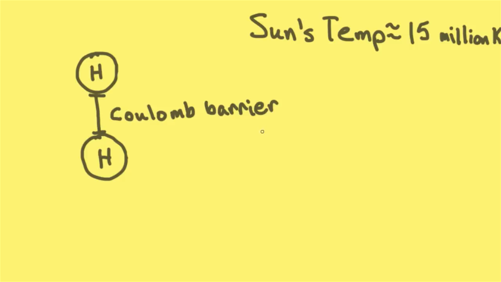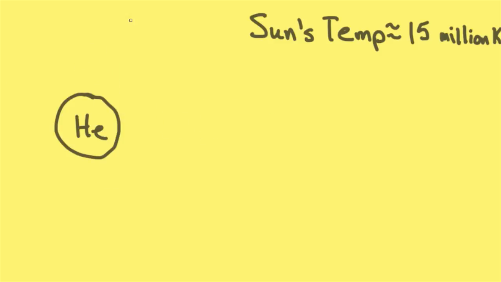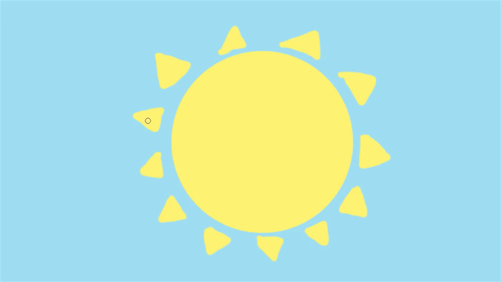Remember what we said about quantum tunneling though? There is a very, very small chance that the particles can overcome the barrier through quantum tunneling. But since the Sun has tons of hydrogen, these small chances add up, and nuclear fusion happens all the time. Back to the original question which prompted this entire video. Would quantum tunneling let people walk through walls?